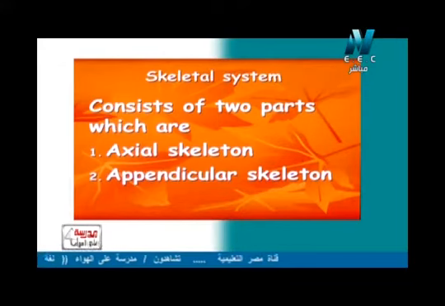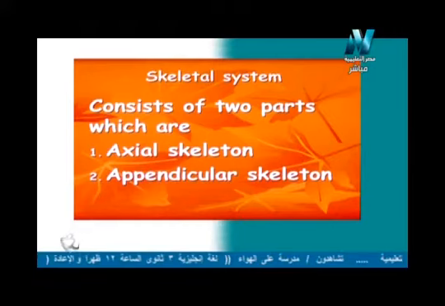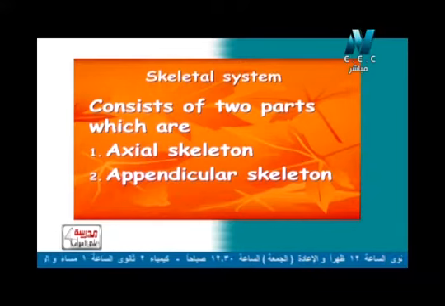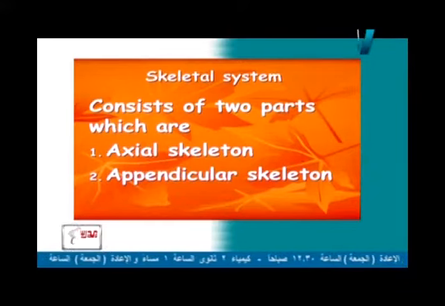So now, what about skeletal system? Skeletal system consists of 2 main parts, which are axial skeleton and appendicular skeleton. Look here. Now I have a picture for this system. This system consists of skull, backbone, rib cage, and also the upper limbs and lower limbs. So our skeletal system has 5 parts.